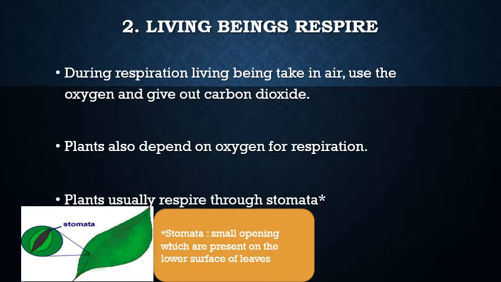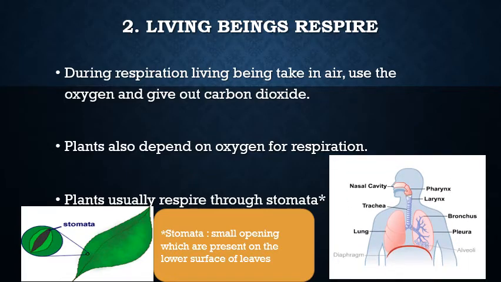As you can see in the video, I have shown you the picture of the stomata. On the lower surface of any leaf you can find the stomata. It is like a small opening, a small hole present under the leaf, which helps them to take in oxygen or give out oxygen, or take in carbon dioxide or give out carbon dioxide. Living beings also respire through lungs. In the previous classes, you have learned about the respiratory system in the human body. It includes the lungs. You respire through your nose. You take in oxygen and give out carbon dioxide.